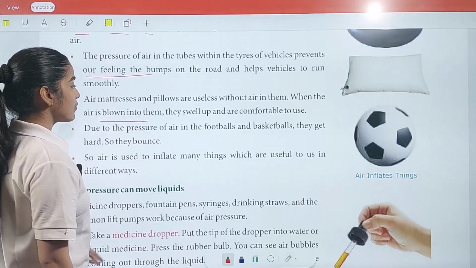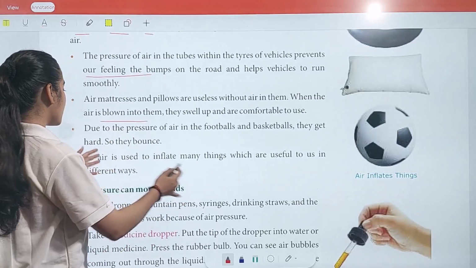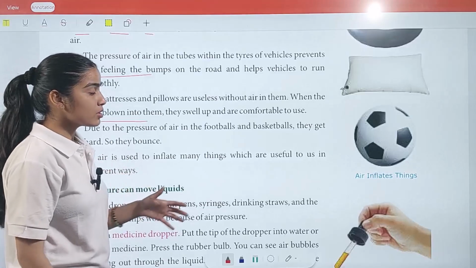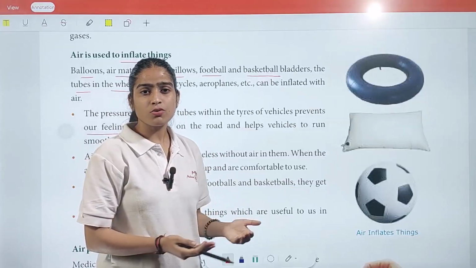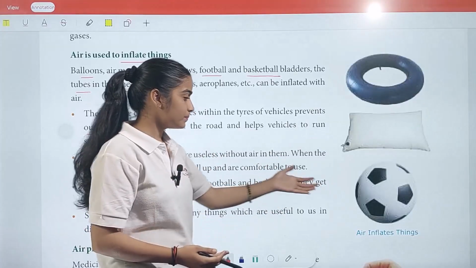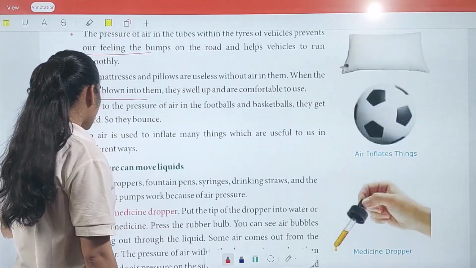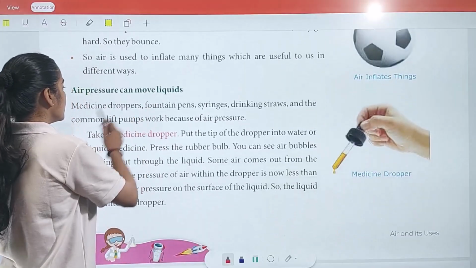Due to the pressure of air in the football and basketball, they get hard, so they bounce. Because if we imagine these things without air, there is no use for them. Okay. Now, air pressure can move liquids.